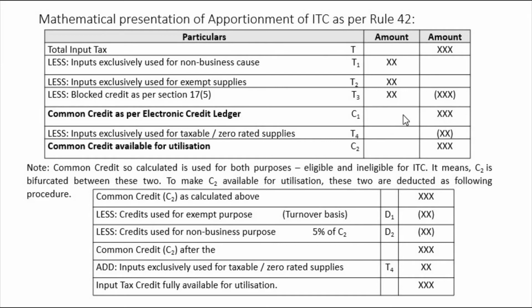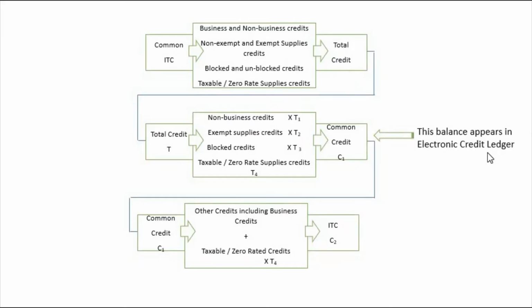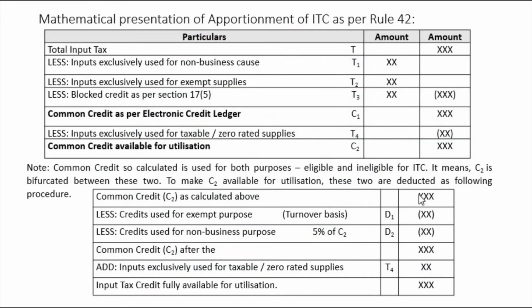After this C1 we are also blocking this T4, and this is common credit 2, right? Check the previous slide. C2 does not include this taxable or zero rated. This is blocked. Cross means do not consider it as multiplied. This is crossed. Okay. Now common credit so calculated is used for both purposes, eligible and ineligible ITC.